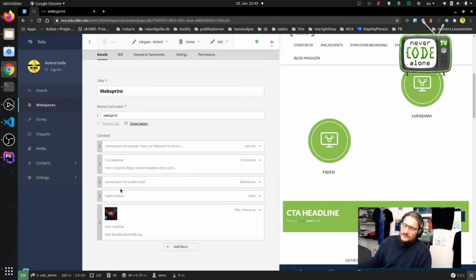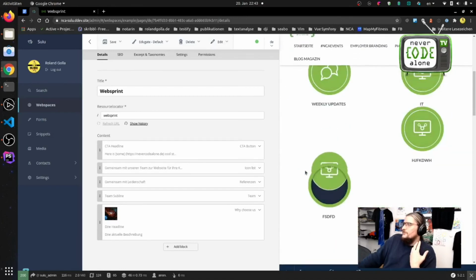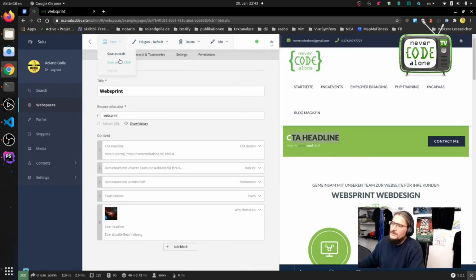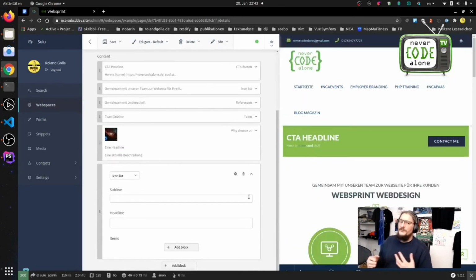And now the editor can say, hey, let's move this element on top of the page. This would be re-rendered, and now the call to action button is here on top. And he also can say save and publish, and he also can say, hey, give me a new block element, and then he can select from different kind of blocks elements, like another CTA button.